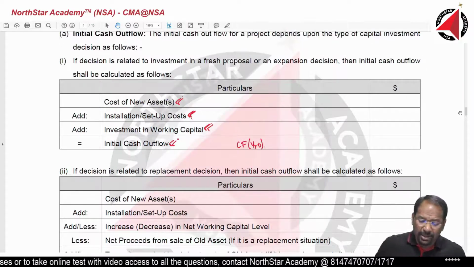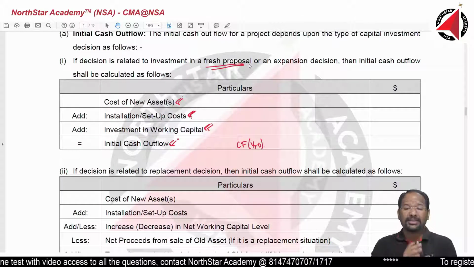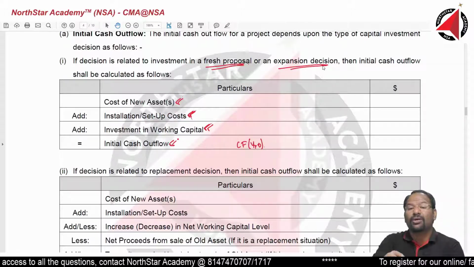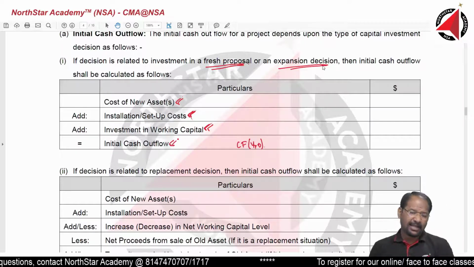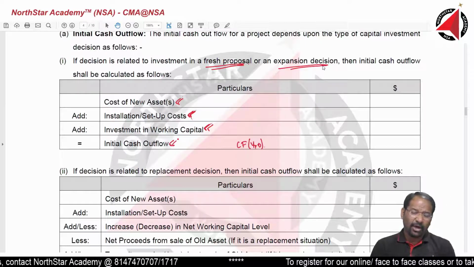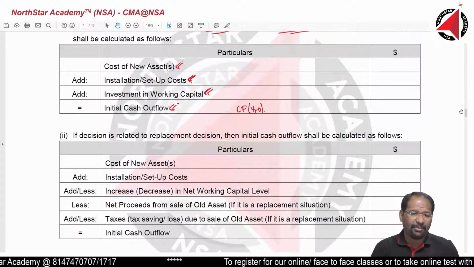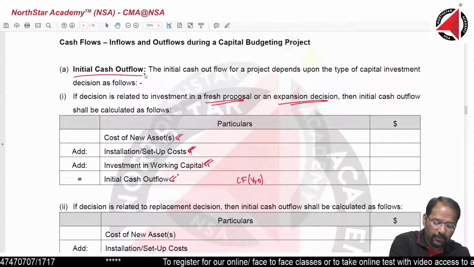Now, this was when a fresh proposal was there. Fresh proposal, new business you are doing. Or you are expanding into a new line, or expanding into new areas, or expanding the size of your operation. So in that case, this is the format that you can use to find out cash outflow.